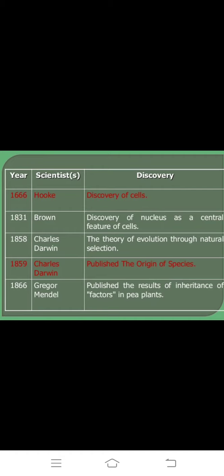The book The Origin of Species was published by Charles Darwin. Natural selection is also important. Robert Hooke discovered cells. Robert Brown discovered the nucleus, the central feature of the cell.